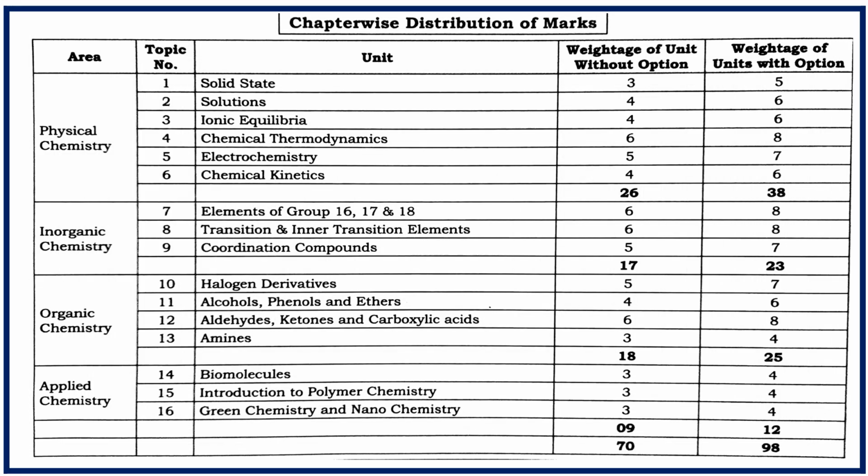Hello students, today we are going to see some important questions, previous year questions from board examination. Before that, let me tell you for how many marks this particular chapter, alcohols, phenols and ethers, will be there for board exam. With option it will be for 6 marks, without option, meaning you must attempt, for 4 marks. Secondly, the second topic we are going to cover today is polymer chemistry. Without option it is 3 and with option it is 4 marks.